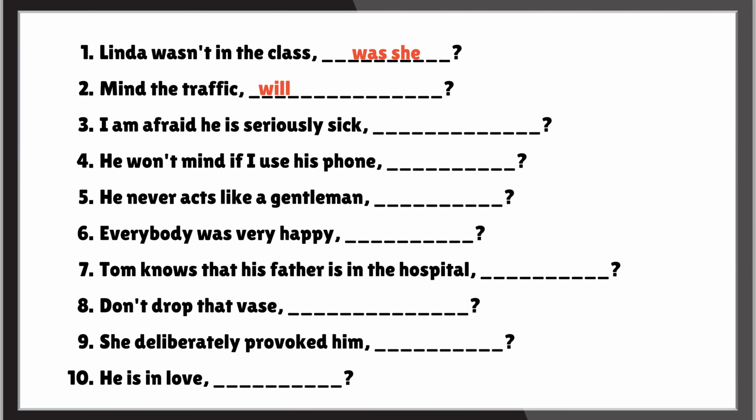Mind the traffic, will you, or won't you? This is a polite imperative sentence, and the question tag will you is used to make it a polite request. It seeks confirmation or compliance from the person being addressed, emphasizing that the speaker is asking for their attention to the traffic situation. The main statement is in the imperative mood, mind the traffic. When forming question tags for imperatives, the question tag is used in the simple future tense, will you, or won't you, indicating a polite request for action.